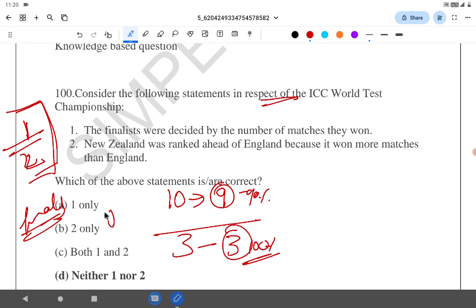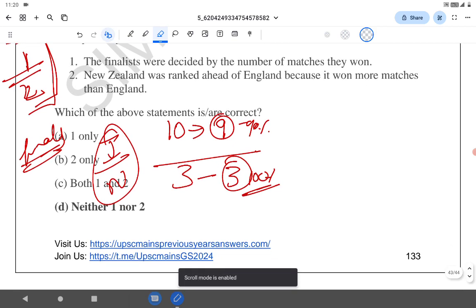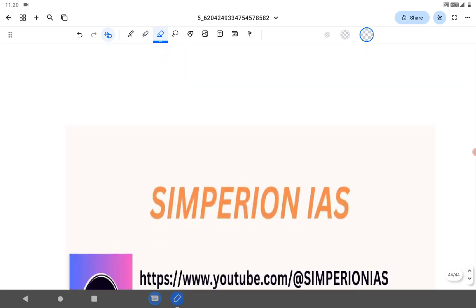India and New Zealand, I think, played the finals that year. It's not the number of matches won, because if it were, some teams play 20 matches, they win 15 matches. Some play just 5 matches, they win all 5 out of 5. So it's percentage of points, not the number of matches won, because all teams don't get to play the same amount of tests in a year. Okay, by this we have completed the 2021 paper.